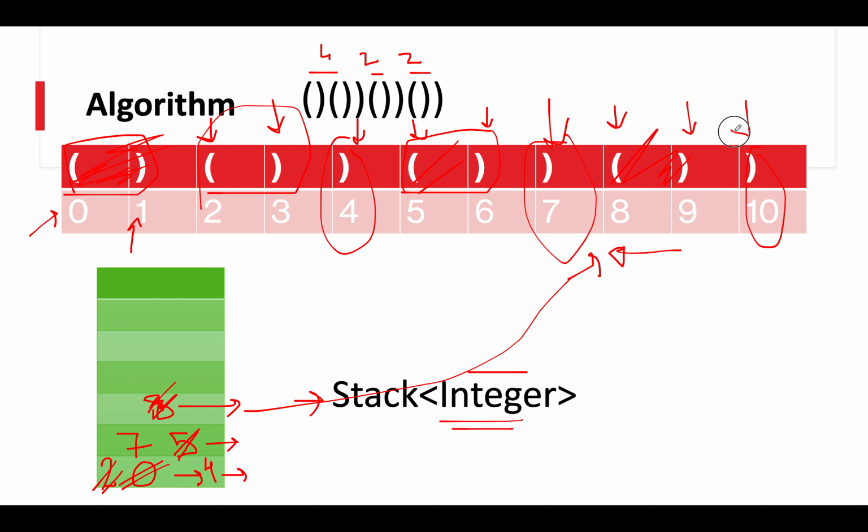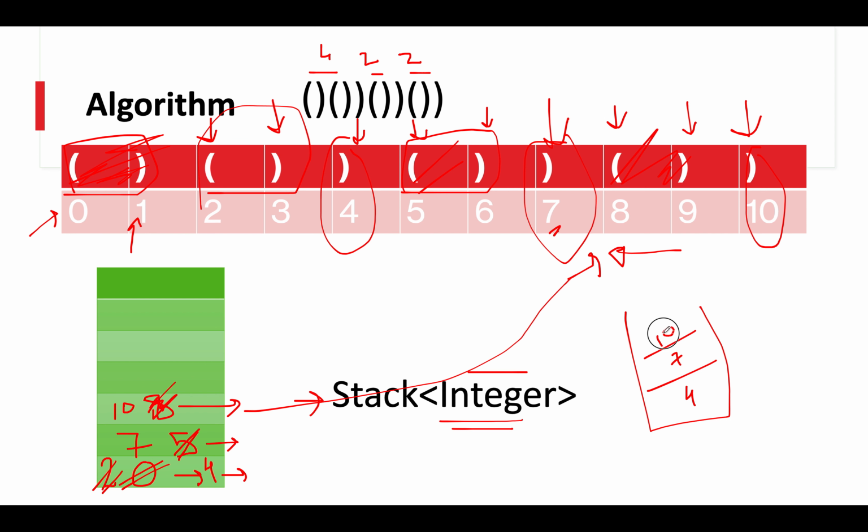Let's move ahead, and the last element is a closing bracket, and we will check the peak element of the stack. The peak element of the stack is 7, which is again a closing bracket, so we can't do anything. It's not a balancing case, so we'll push this information onto the stack. So in the end, our stack looks like this. So we have 4, we have 7, and we have 10.